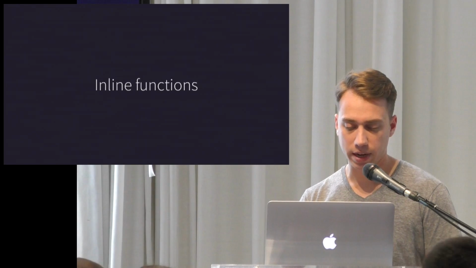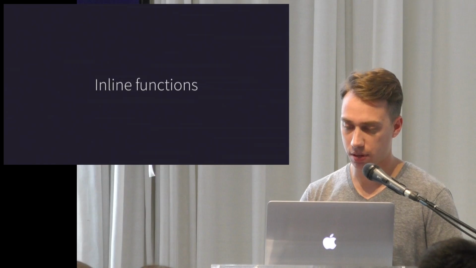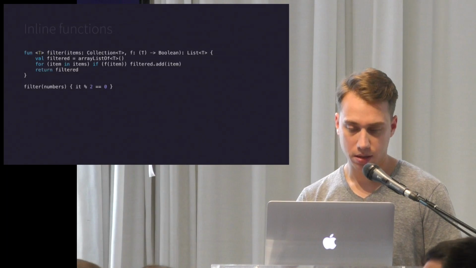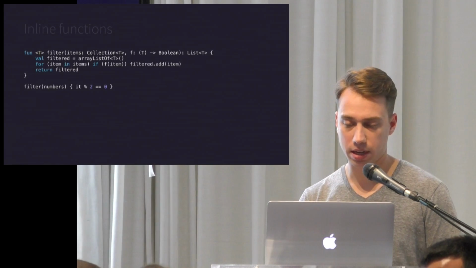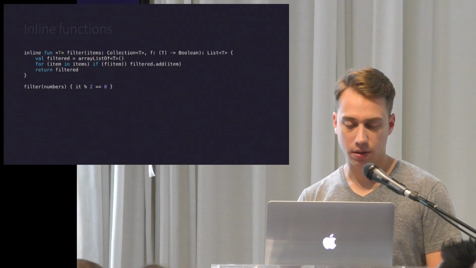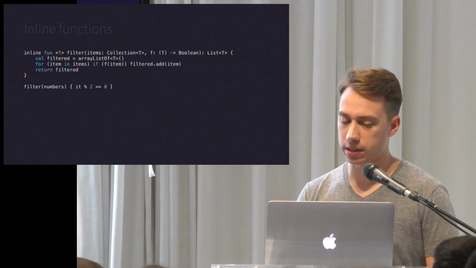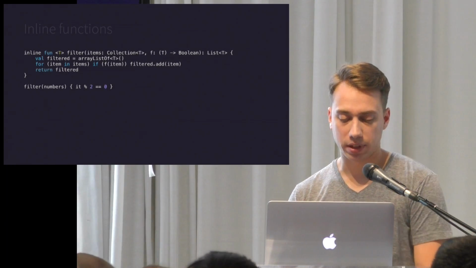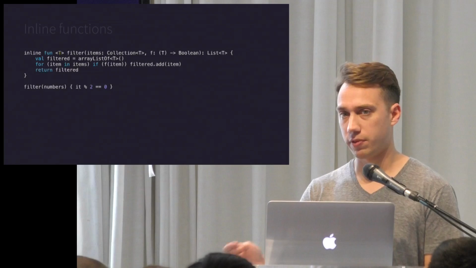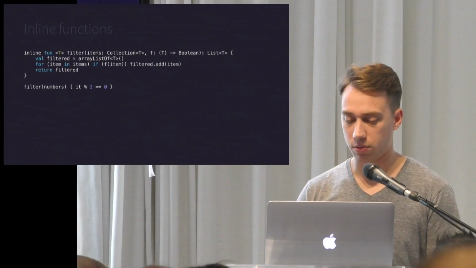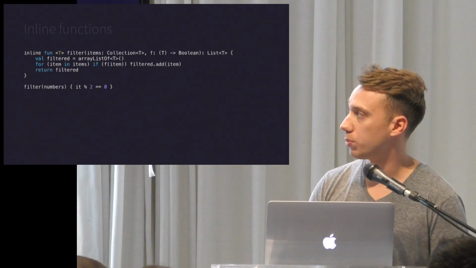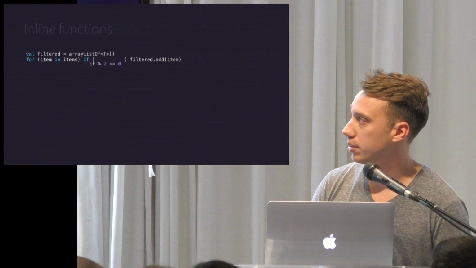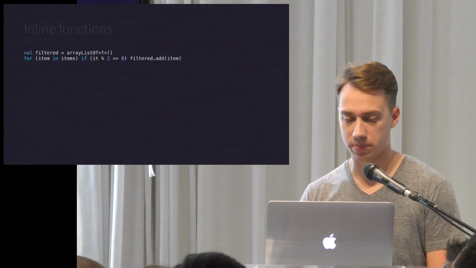So inline functions go hand in hand with higher order functions. Let's look at our filter function again. In certain cases, usually when you're using generic types, you can add the inline keyword to the function, and during compilation it will take the lambda that you provide to that function, and it will move it inline into your code. So it'll take this and change it to this, and this is what it looks like compiled.